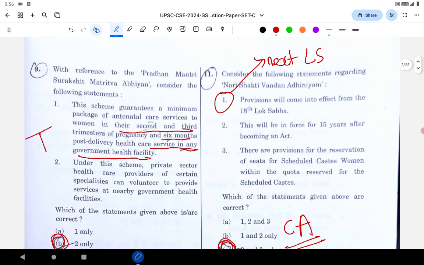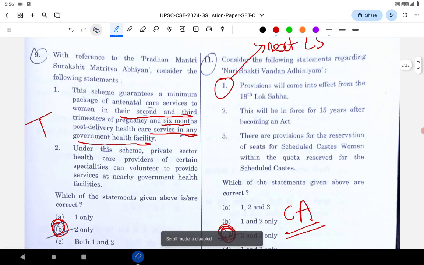Pradhan Mantri Surakshit Matritva Abhiyan. Here the option is option 2 only. In option A, the trick works here. There are a lot of facts.